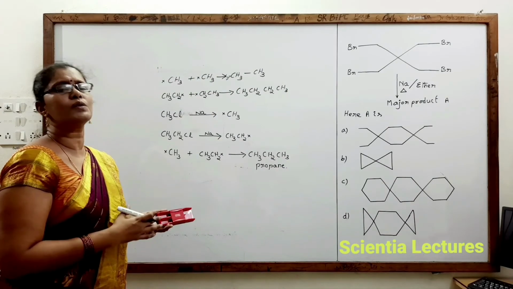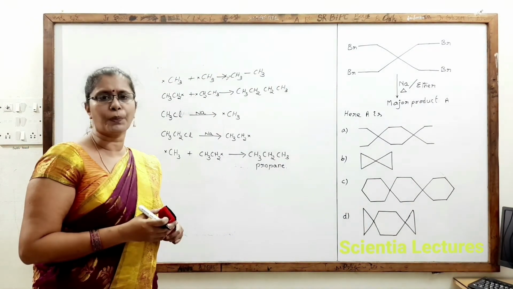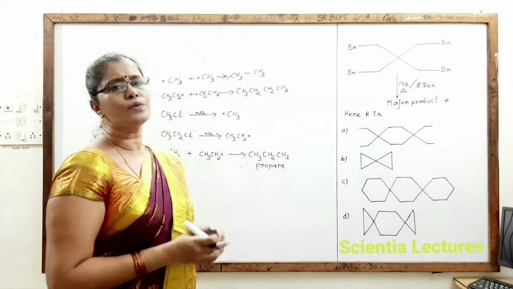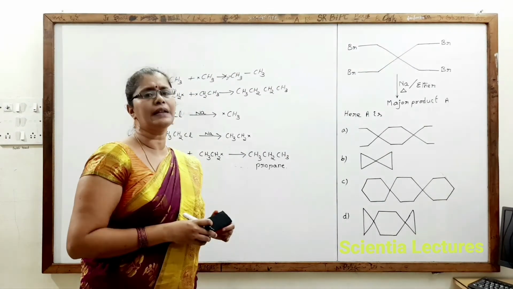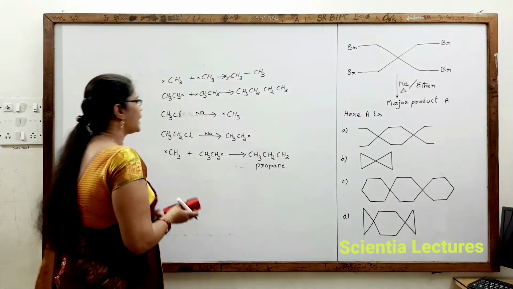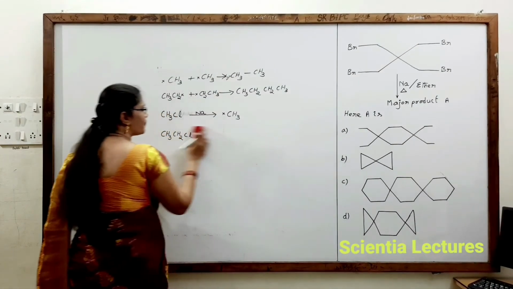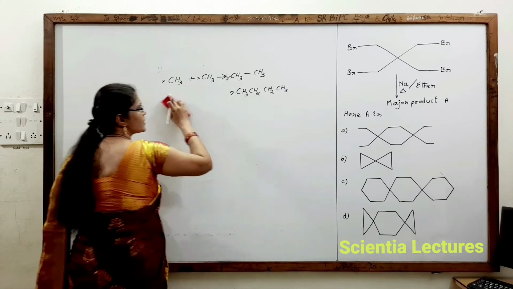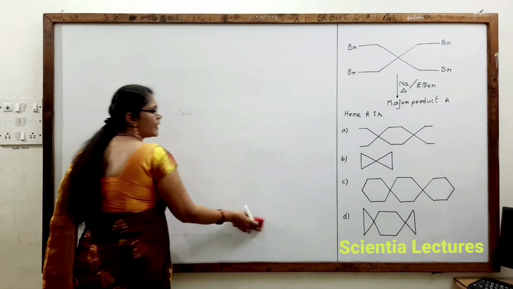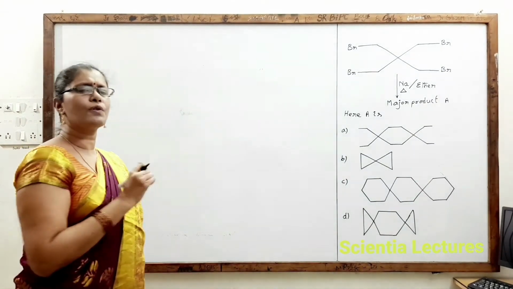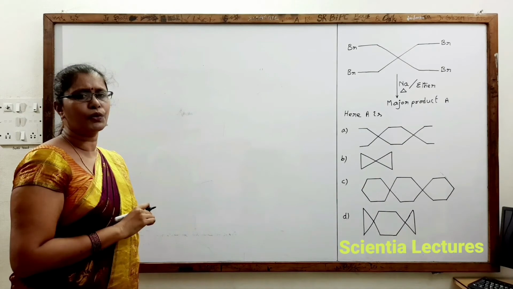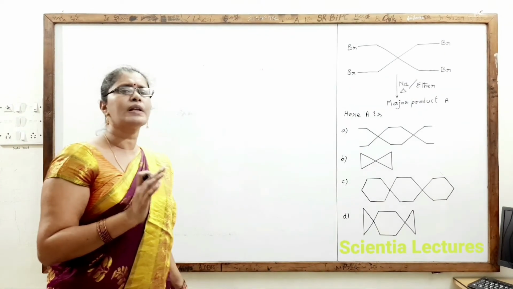So this method is not suitable for the preparation of propane because it produces a mixture of three products but not a single product. So we should not use Wurtz reaction using different alkyl halides. Always it is easier to get the product if you use the same alkyl halides. So remember, it is an important point that Wurtz reaction is not feasible to get alkane with odd number of carbon atoms. Of course, for that we have a different method, which is Corey-House synthesis, that we will discuss later. Now we have understood what is Wurtz reaction.